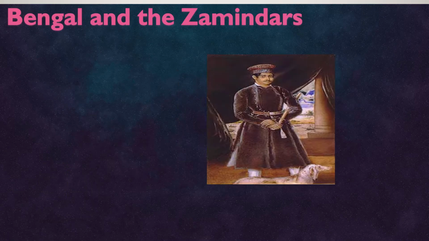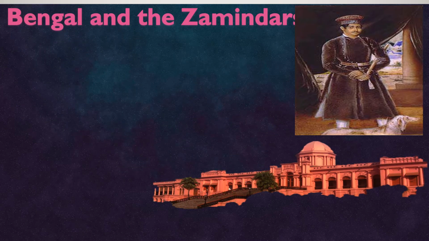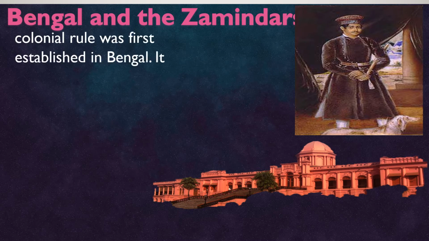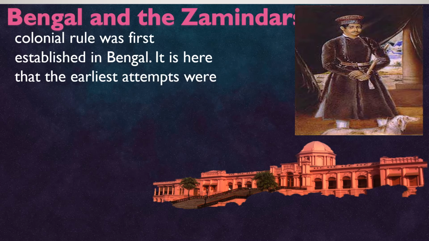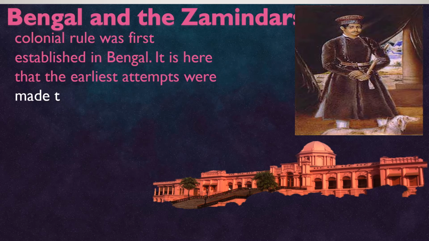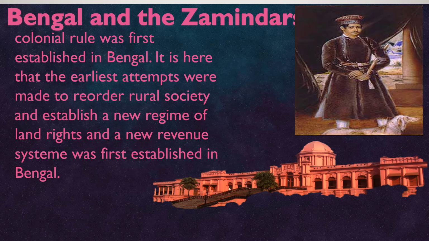Bengal and the Zamindars. These are the palaces or estates held by Bengal Zamindars. Colonial rule was first established in Bengal after the battles of Plassey and Buxar. It is here that the earliest attempts were made to reorder rural society and establish a new regime of land rights and a new revenue system, which was established first in Bengal only, that is the Permanent Settlement in the year 1793 by Cornwallis.